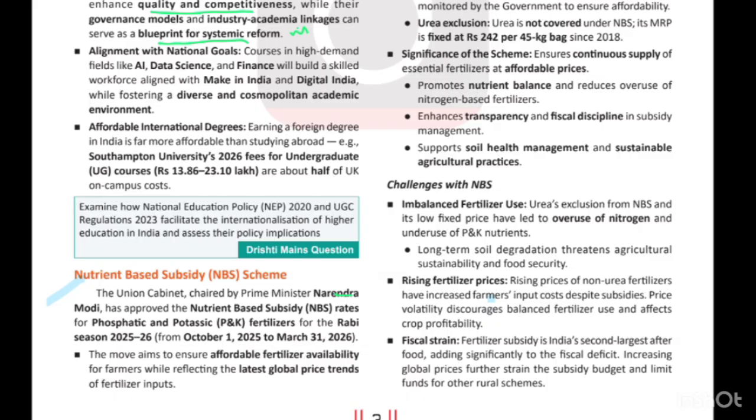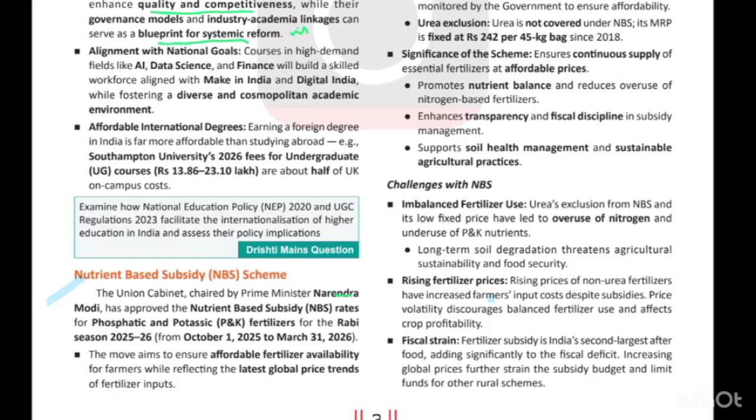And in addition to this, the government is coming up with the nutrient based subsidy scheme for other fertilizers as well, for phosphatic and potassic grades. So in a way the government is ensuring that the fertilizers are frequently available to the farmers.